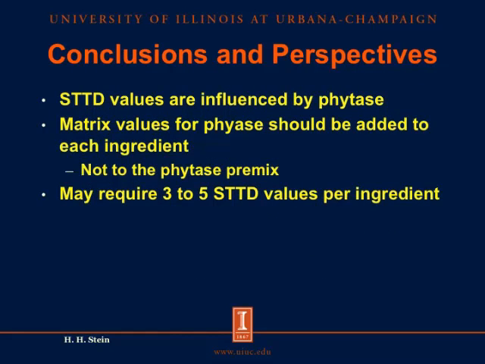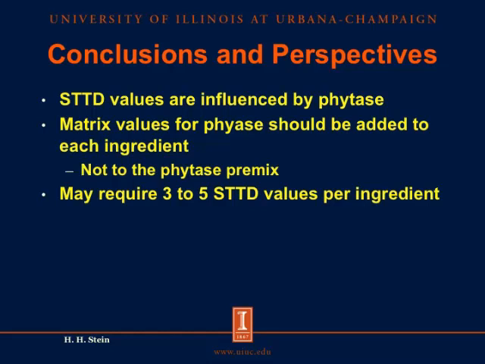Finally, we have seen that the values for the standardized total tract digestibility of phosphorus may be influenced by phytase. However, that depends on which ingredient we are talking about. As we saw, corn, corn germ, and soybean meal will have an increased digestibility of phosphorus when phytase is added to the diet, whereas values for the standardized total tract digestibility of phosphorus in fermented soybean meal and DDGS are not influenced by phytase in the diets.